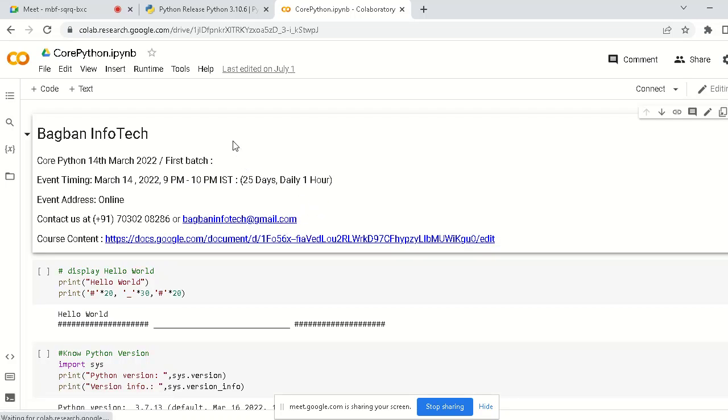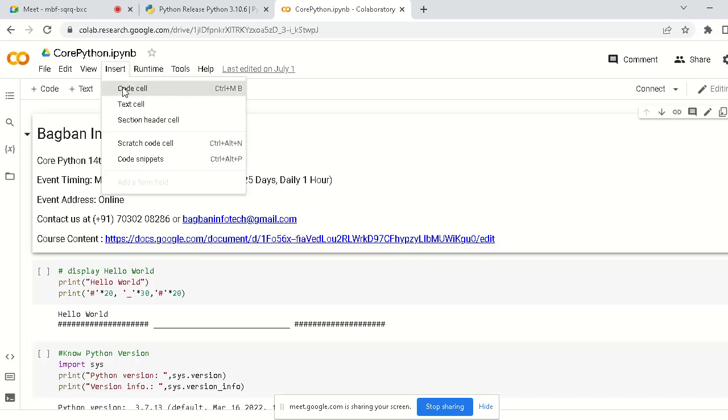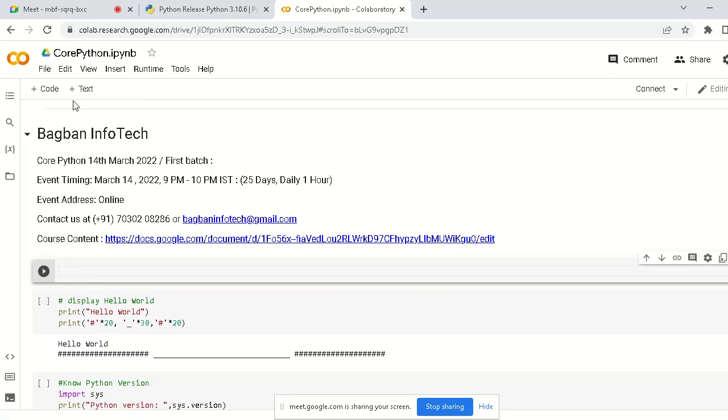Here in the browser only we can write our programs. We can change its name here by giving a name, and here we can write our Python program, for example 5, and we have to wait for connecting and allocation. Once it is connected, we will get the result.